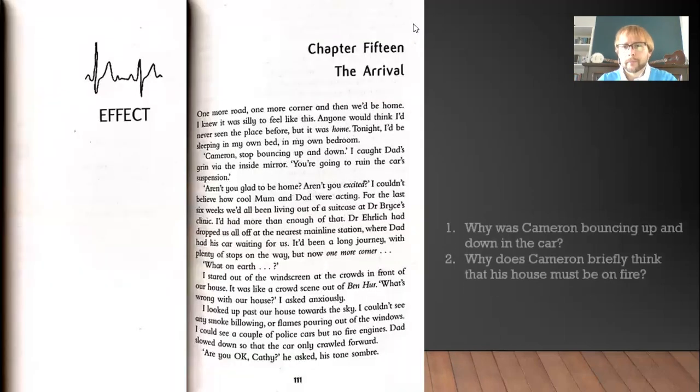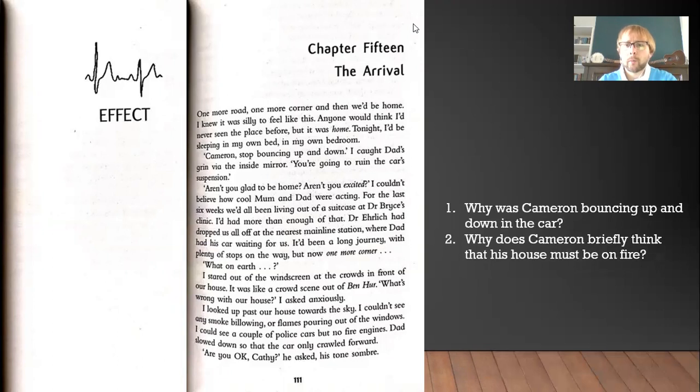So, question 1 and 2 asked you, why was Cameron bouncing up and down in the car? And why does Cameron briefly think that his house must be on fire? So do not listen to these answers until you've got these two written down. But when you have, we've got the section here.